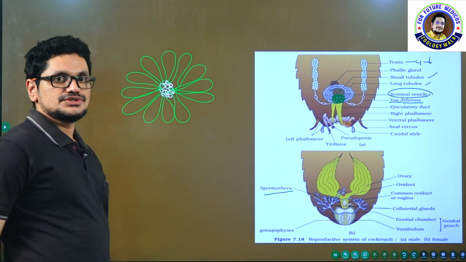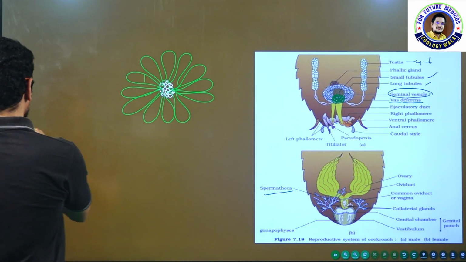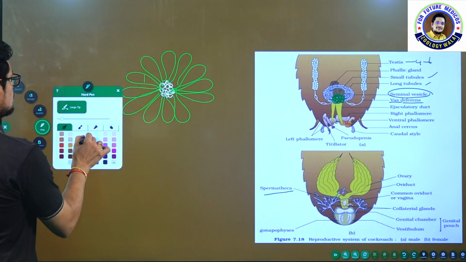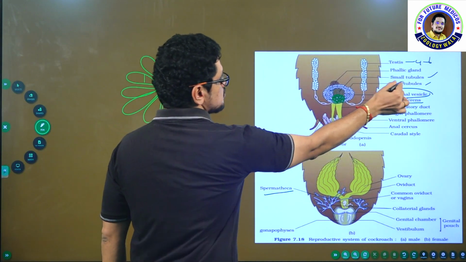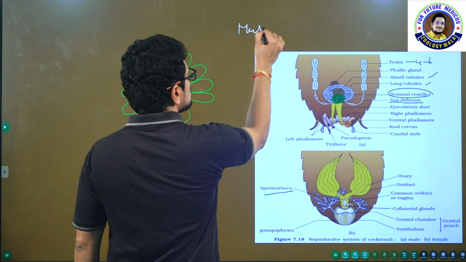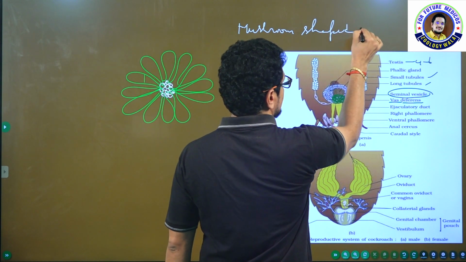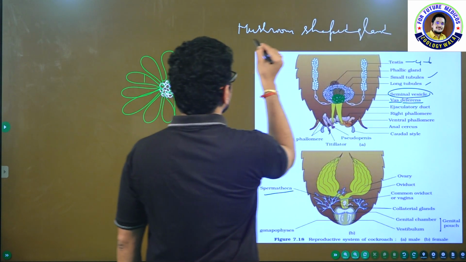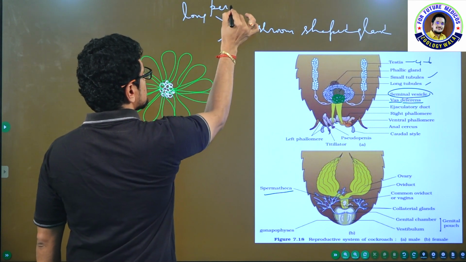These are the long tubules. So small tubules, white color, and these are the long tubules that I represented with greenish color. Now these small tubules and long tubules will become the mushroom shaped gland. Small tubules and long tubules, these two come under the mushroom shaped gland.